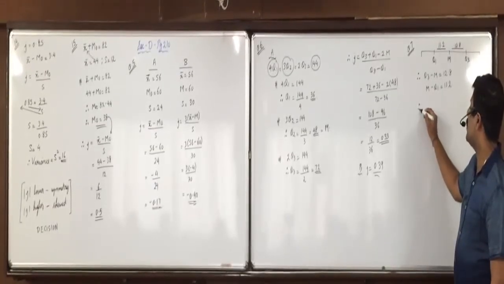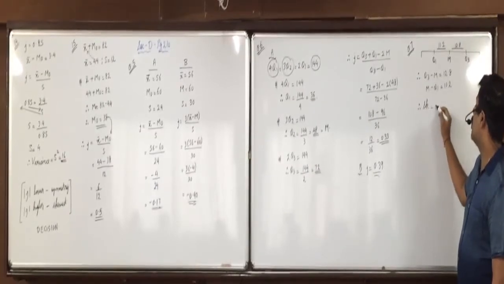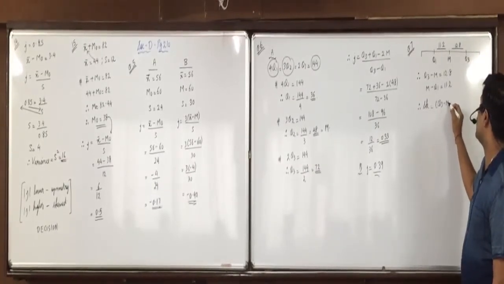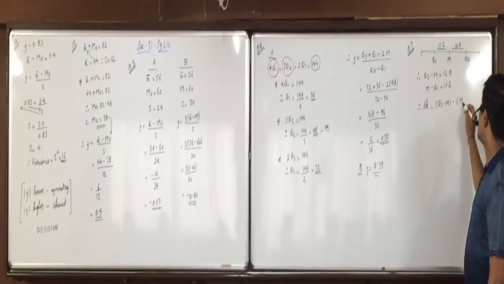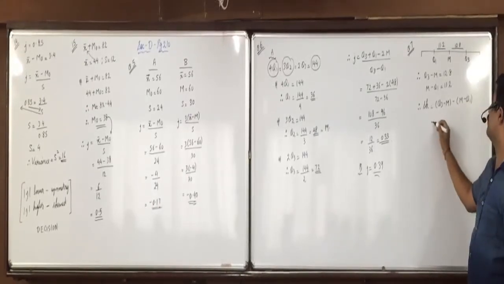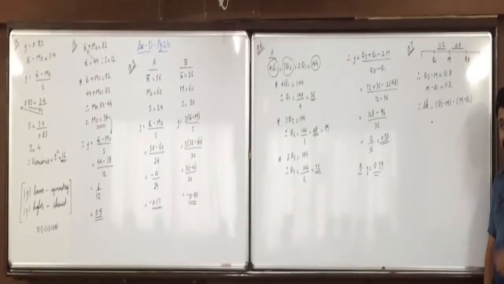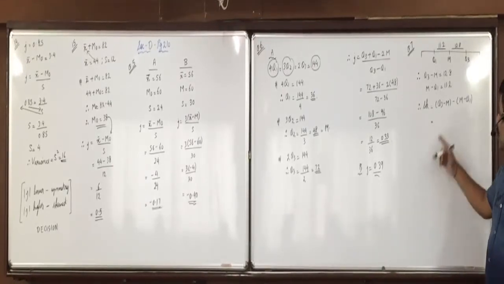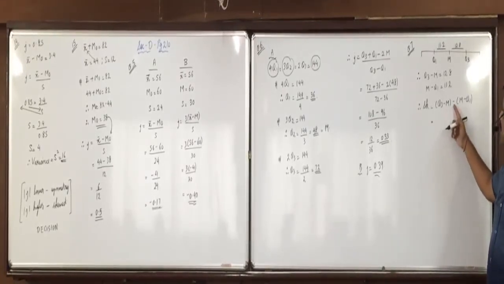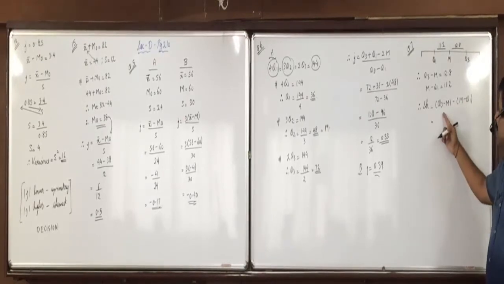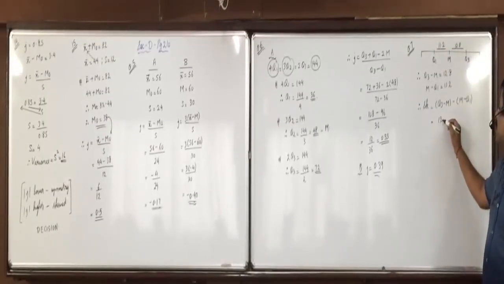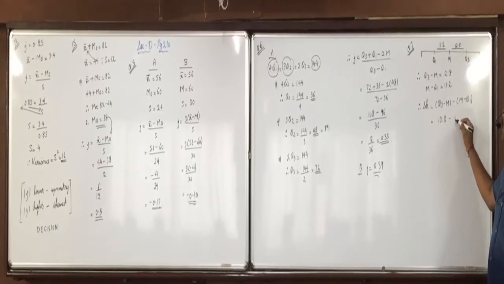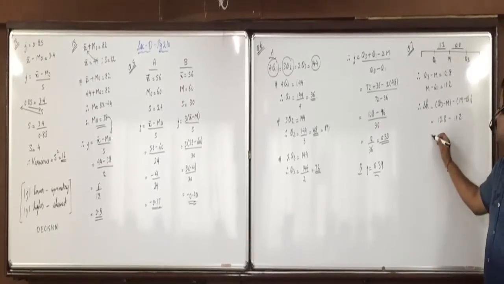First we have to find skewness: Q3 minus M minus M minus Q1. Yesterday also we did this formula for the chocolate sum. Q3 minus M is 12.8, minus M minus Q1 is 11.2.